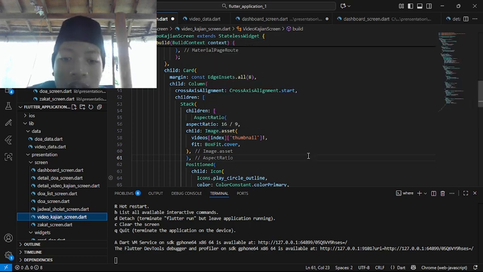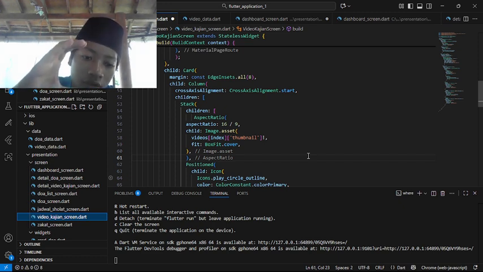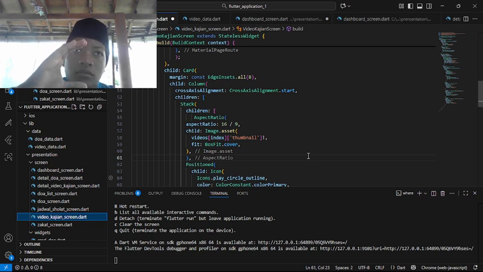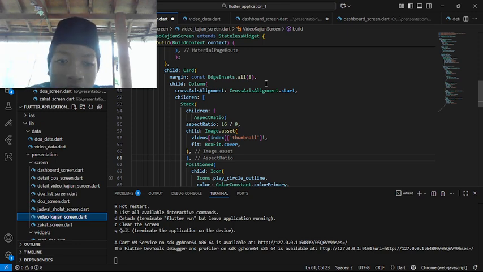So here the card, and there is the insert later. Margin: const EdgeInsets.all(8). So all of the edges are 8. Child: Column. Here we are making the column's cross axis alignment start. So here we are making the cross axis alignment.